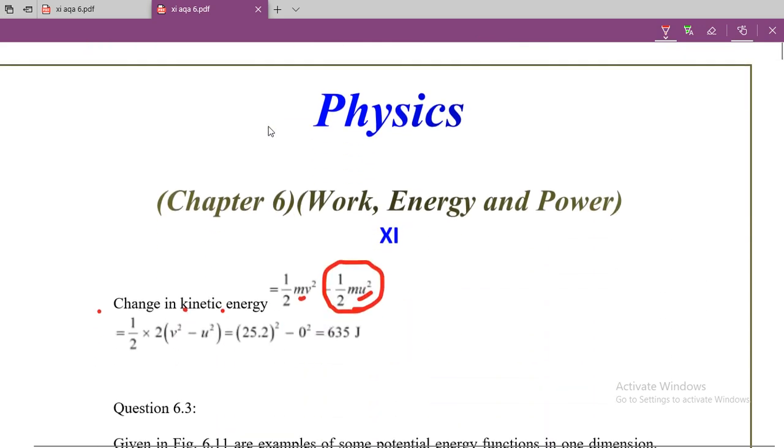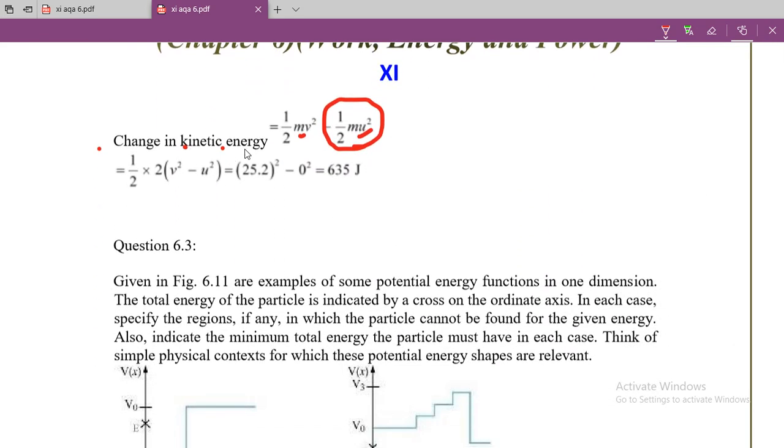So you can use the direct formula, that is change in kinetic energy is equal to 1 by 2 into mass, that is 2, into v square minus u square. Since u square is 0, it is 1 by 2 into 2 into v square. Since 2 and 2 cancel each other, the square of 25.2, that is 635 joule, is the change in kinetic energy.